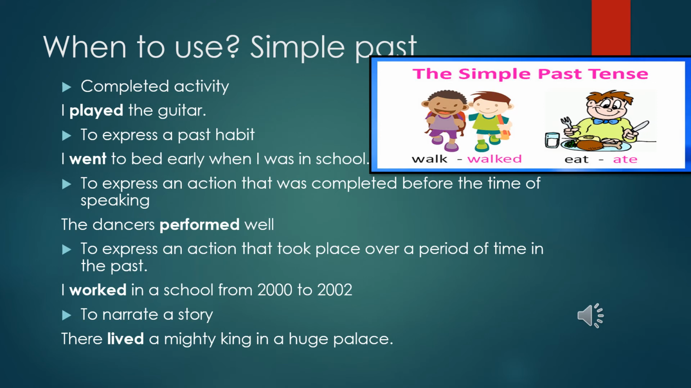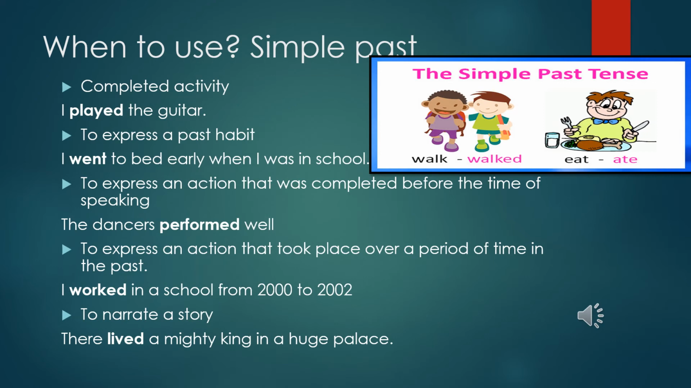To express an action that took place over a period of time in the past, like I worked in a school from 2000 to 2002. So here also it is over a period of time that action has happened in the past, like 2000, 2002, it has already finished. So within that span of time that action has finished. To denote that also we use simple past tense.